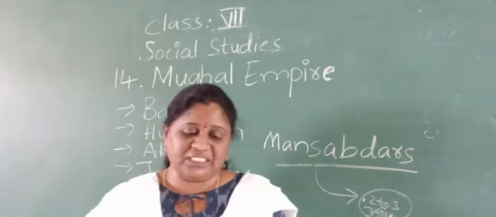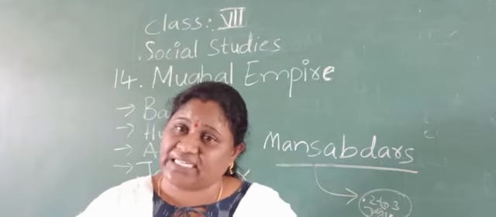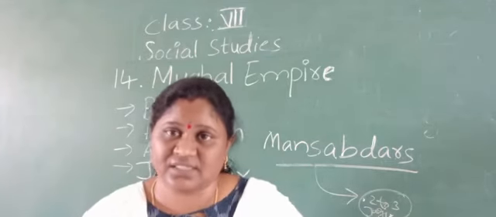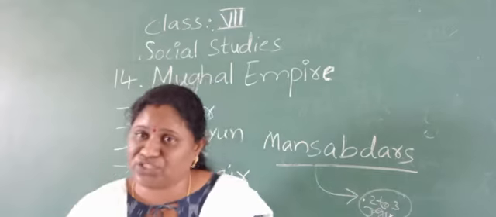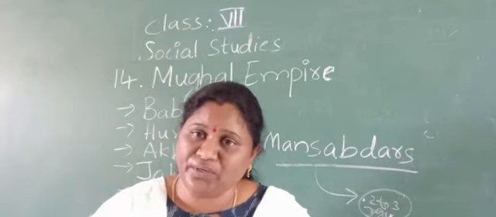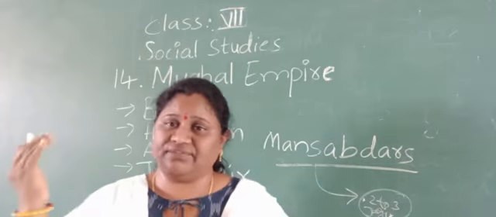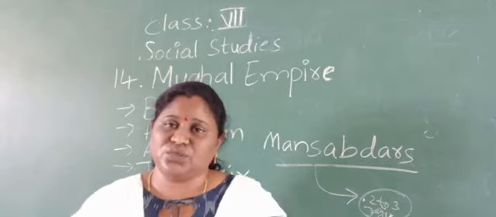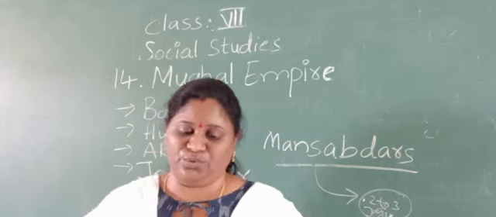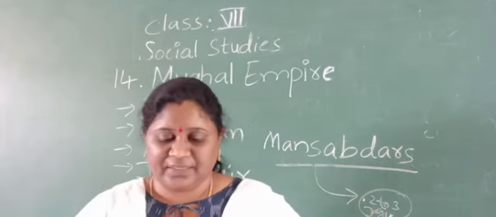The Mansabdar's responsibility was the collection of taxes and giving the information to the emperor. And if the emperor showed any kind of work, the Mansabdar had to do it.